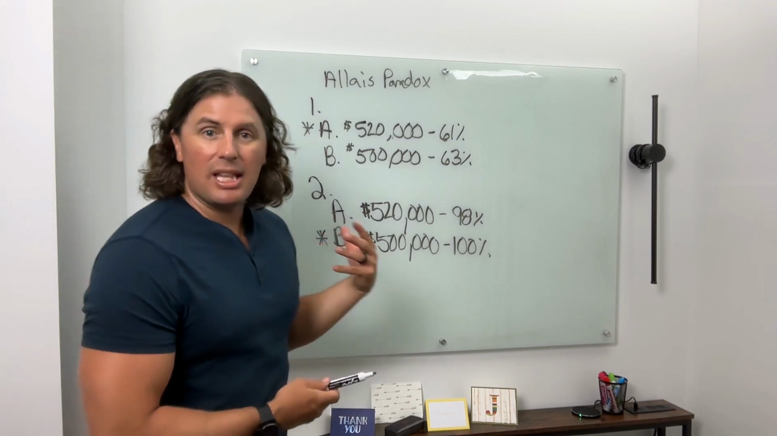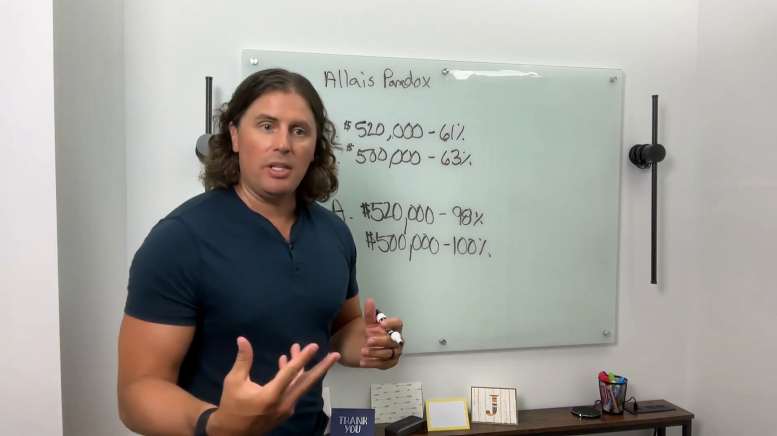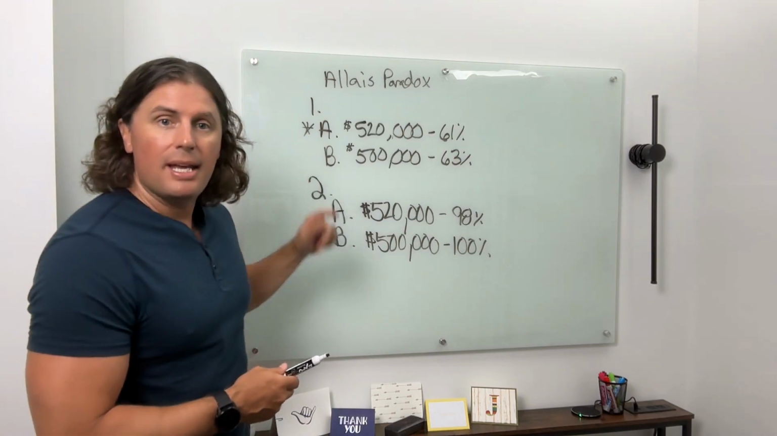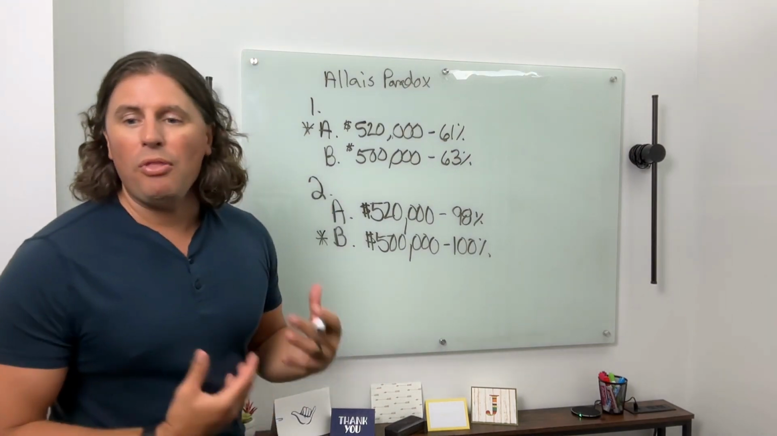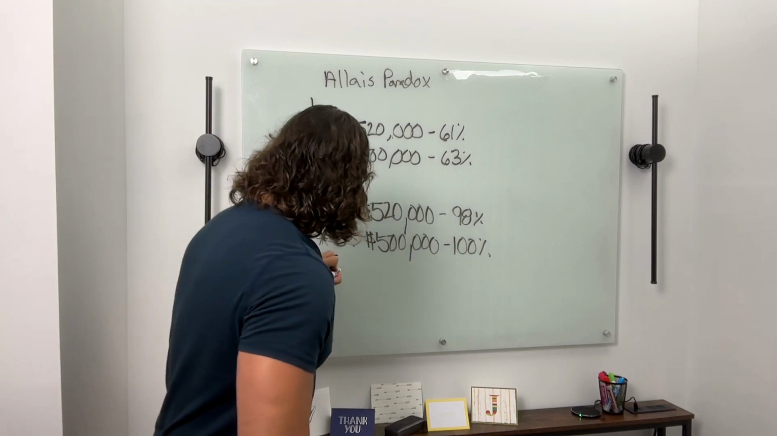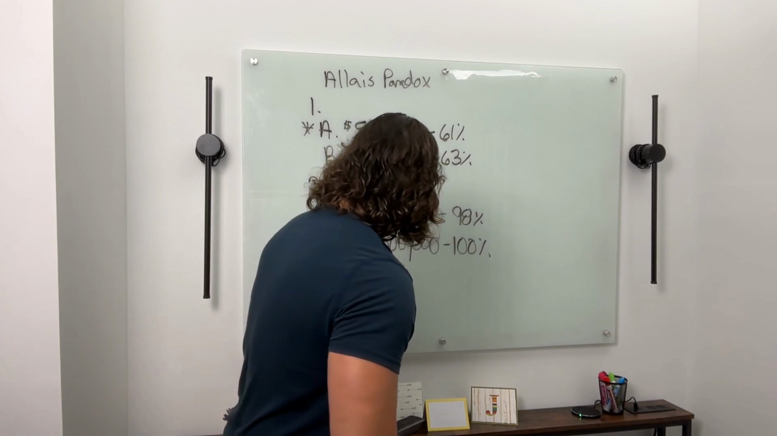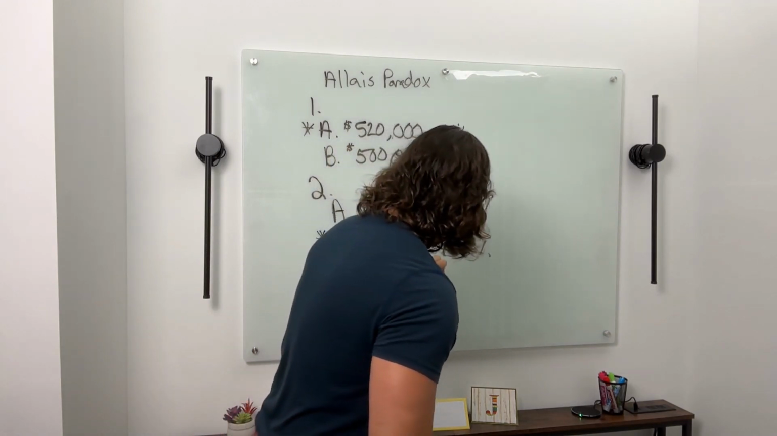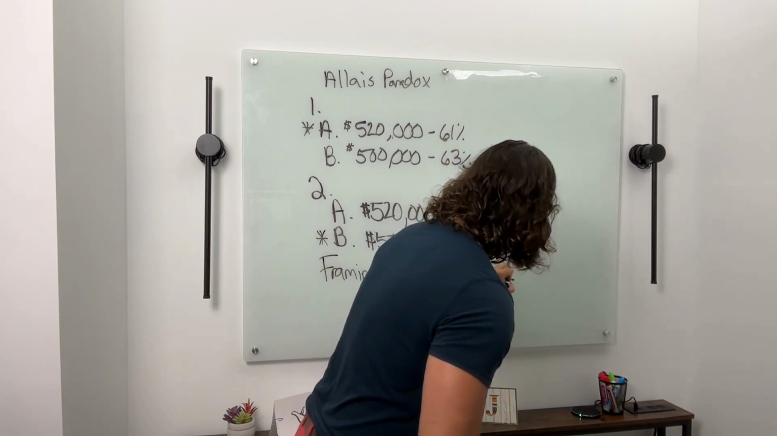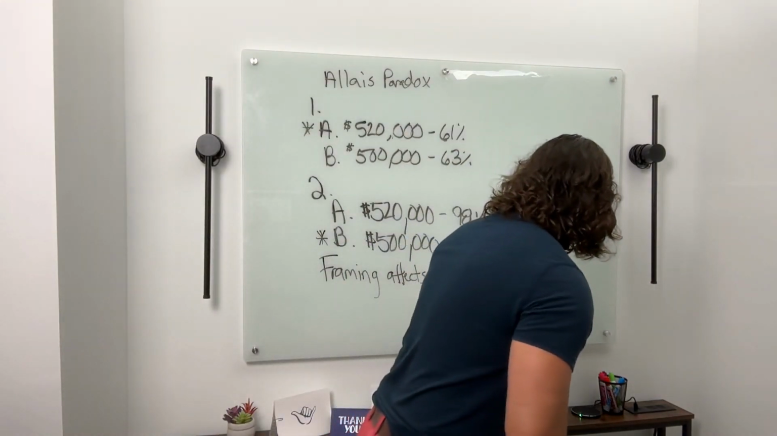And that's what this Allais paradox found out, that the second violation that we use in our decision making that contradicts our utility function is framing. How things are framed affects our decision. So there's our takeaway. Framing affects our decision making, and we become inconsistent decision makers.